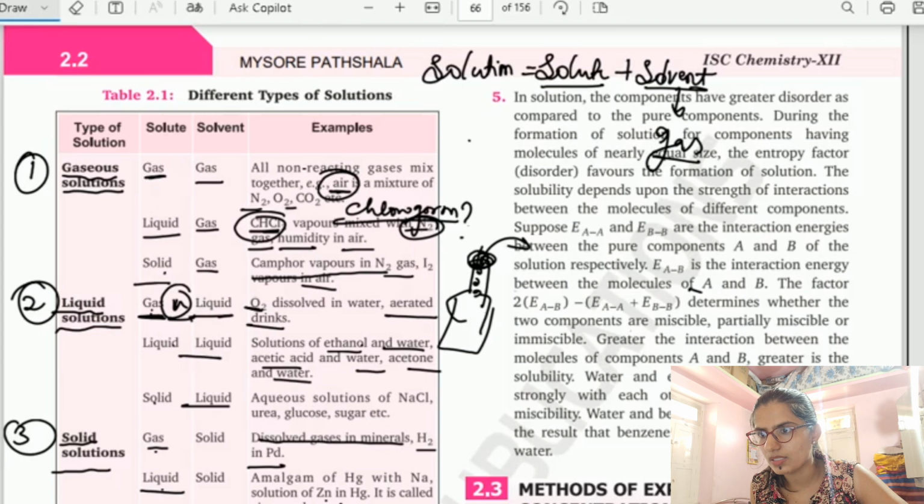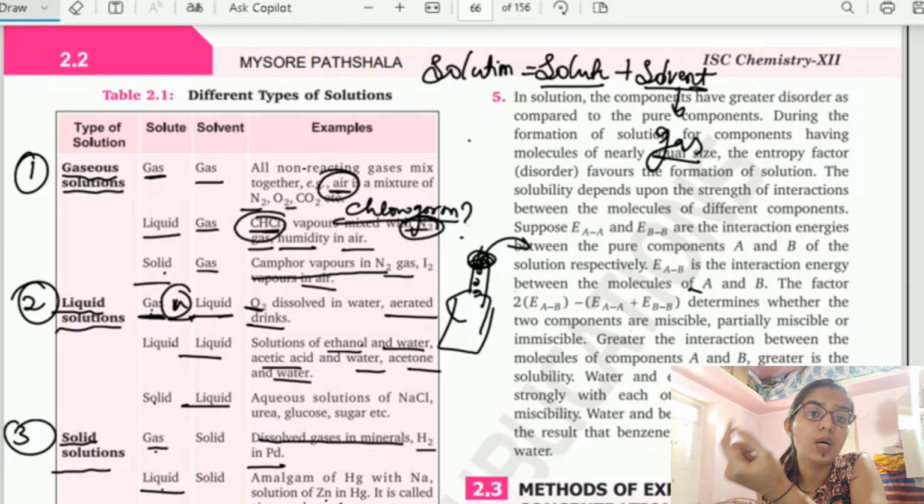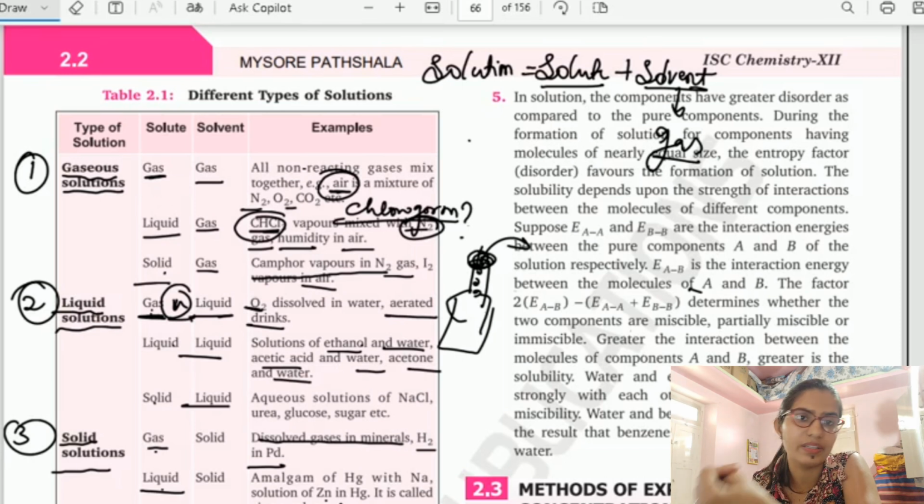So now let us see the last one, solid and solid. Solid plus solid. Any solid and solid, just now we saw in the previous sheet examples: brass, bronze, German silver. These are all examples for solid solution, because all of the metals which are mixed to form a solid solution were also in the solid form. So here we have the example, copper dissolved in gold.